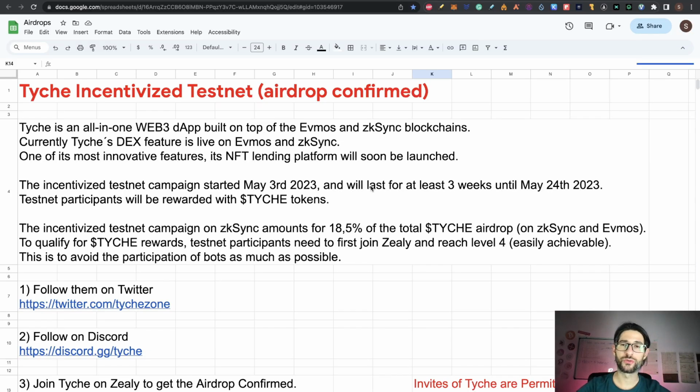So going to the step-by-step, guys, like always, the first step for the Tyche incentivized testnet airdrop is to follow them on Twitter and follow them on Discord, because this is going to need some Zealy tasks. You probably are going to need these two. Sometimes you can avoid steps 1 and 2, but in this case you really need that. So follow them on Twitter and follow them on Discord.